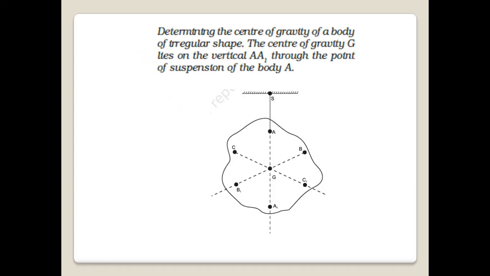Now this is a method of determining the center of gravity of a body of irregular shape. You can see the body is suspended from the point S, and if you draw a vertical line, the line passes through AA1. Now you can shift the position of the body to B, suspend it from the point B, and you get another vertical line BB1. You can suspend it from the point C and you get another vertical line CC1. And all three lines will intersect at a point, and that point is the center of gravity G.